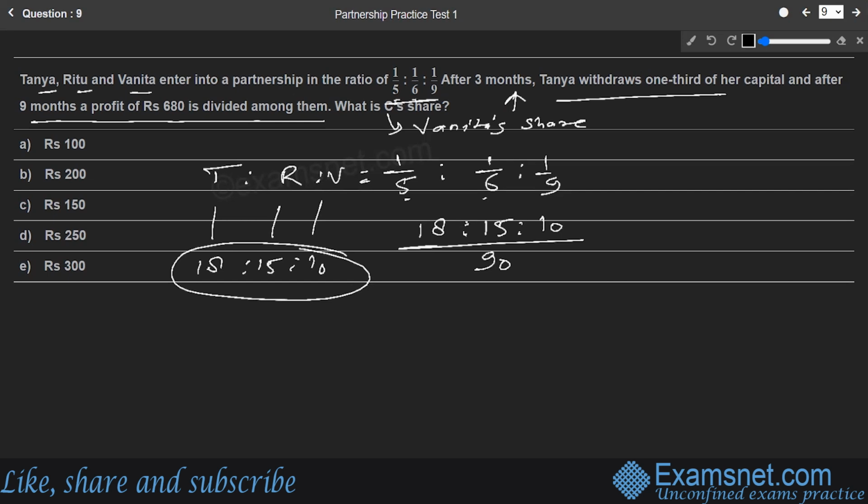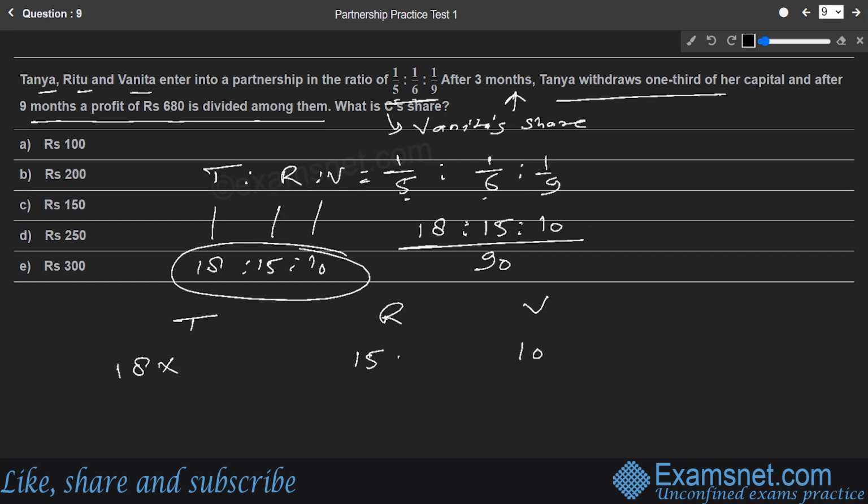Now let's just start with the question. They enter into partnership in this ratio, so this is their investment ratio. We can write like this: Tanya, Ritu, Vanita. Investment part of Tanya is 18, investment part of Ritu is 15, and investment part of Vanita is 10. This is the investment part.